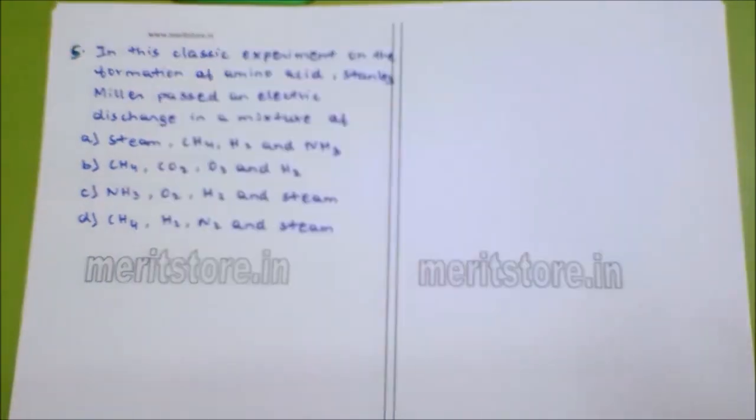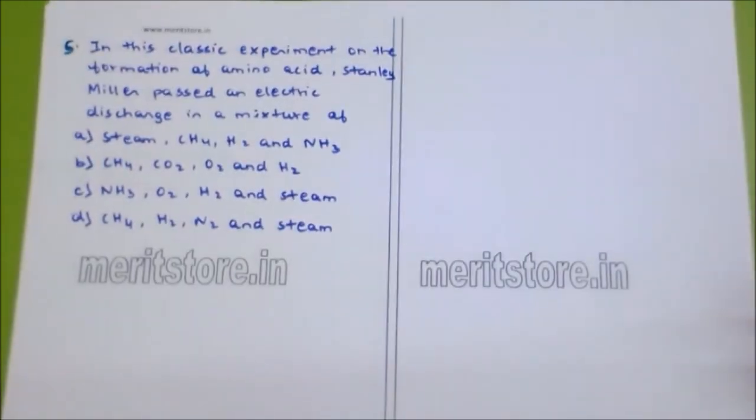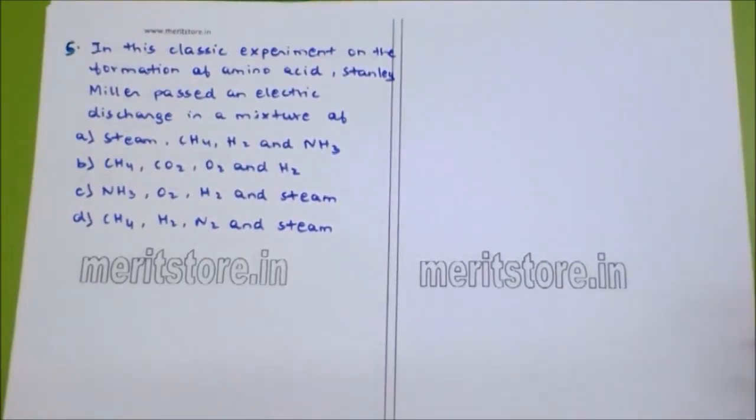We know that Miller and Urey performed an experiment in which they passed an electrical discharge, and they demonstrated that simple organic compounds could be formed in nature from the inorganic molecules.